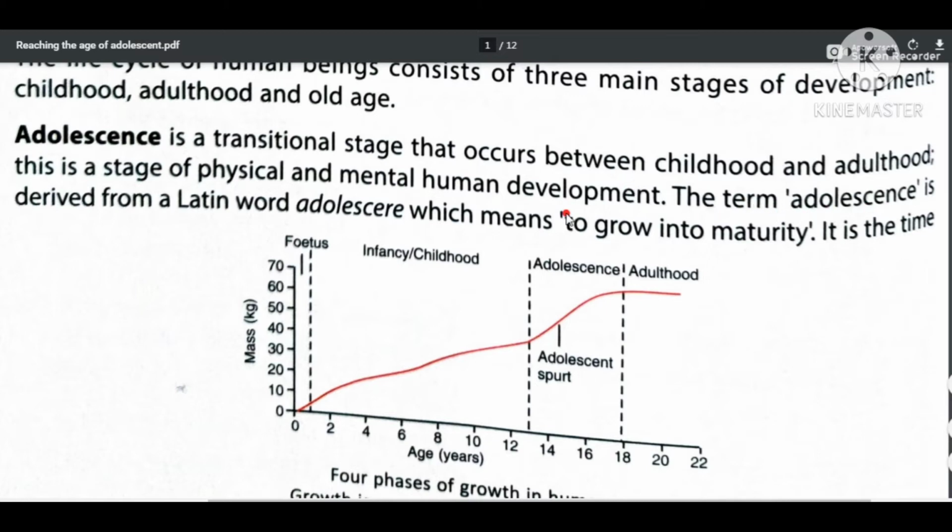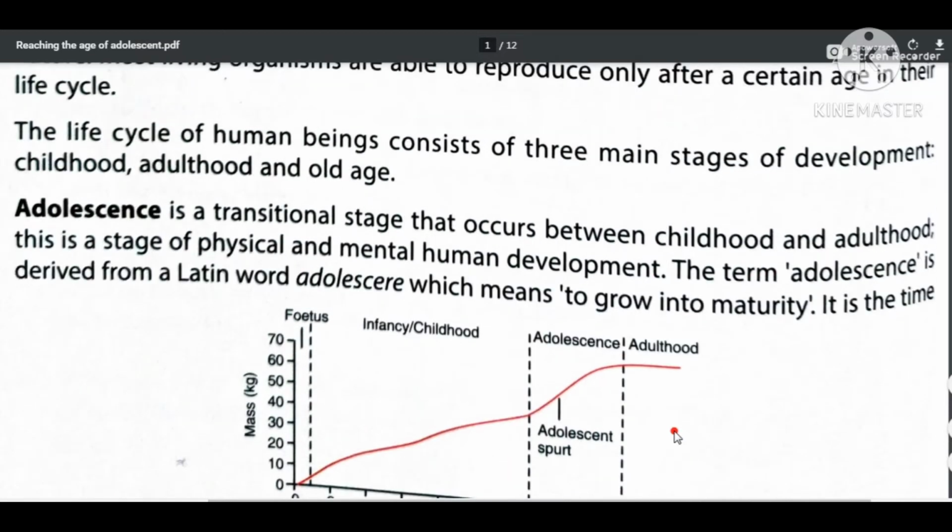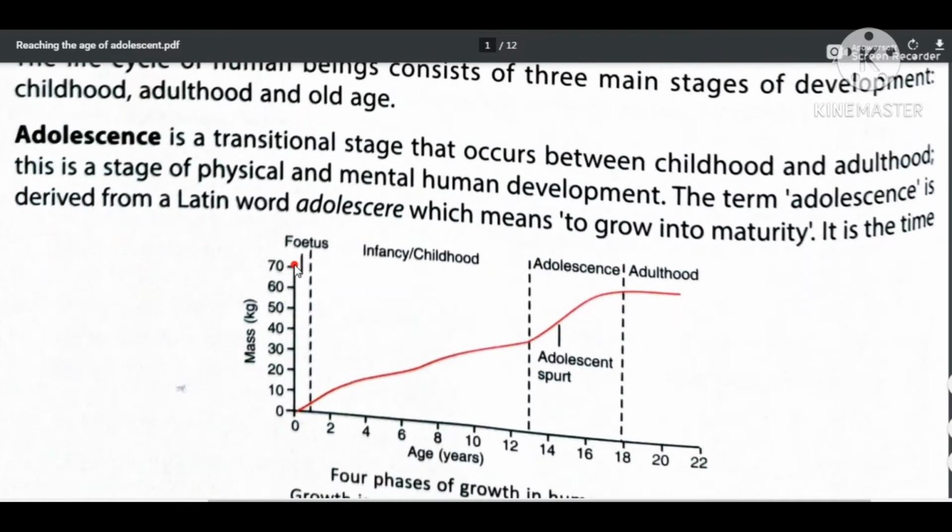The term adolescence is derived from a Latin word, adolescere, which means to grow into maturity. That means the person becomes mature. In this graph you can see mass and age. As the age increases, the mass also increases.